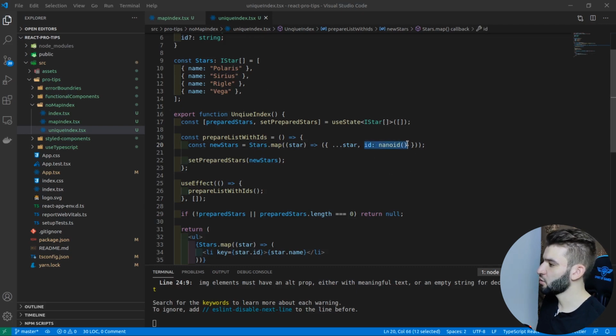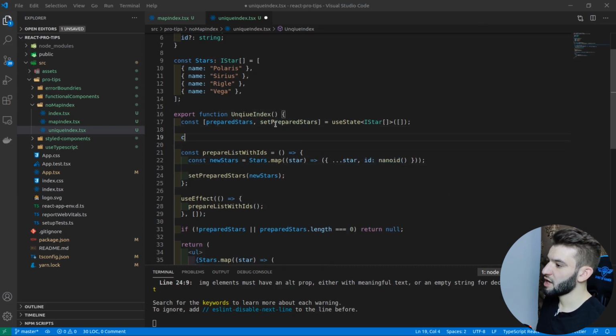We're going to have every single one that has a unique ID, and all of them are going to be put inside of the data structure. Do not use this outside. Here, you can pretty much do something like ID, like nano ID, and every single time you're going to use this ID, because why?